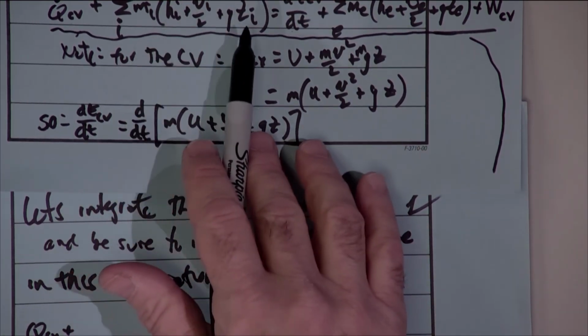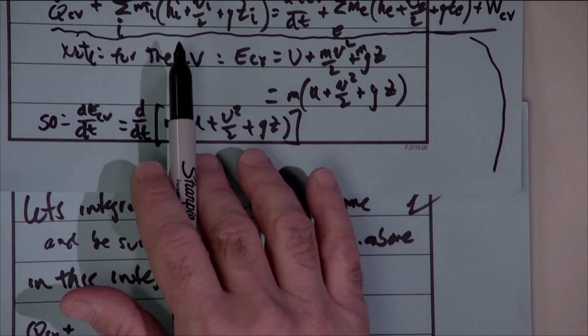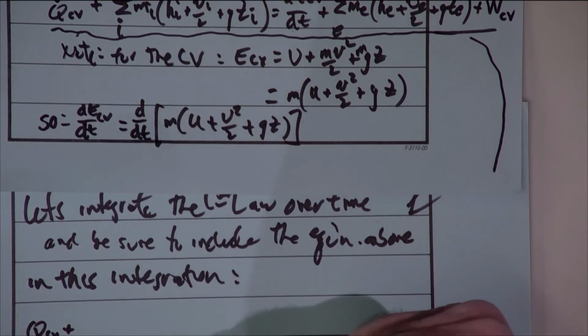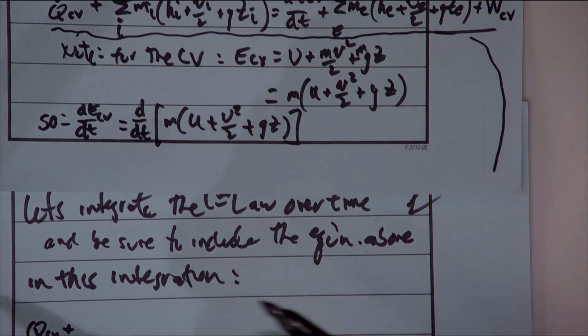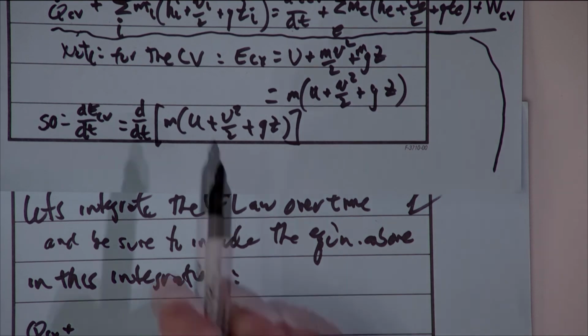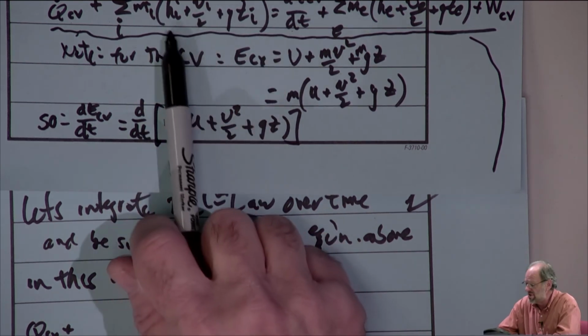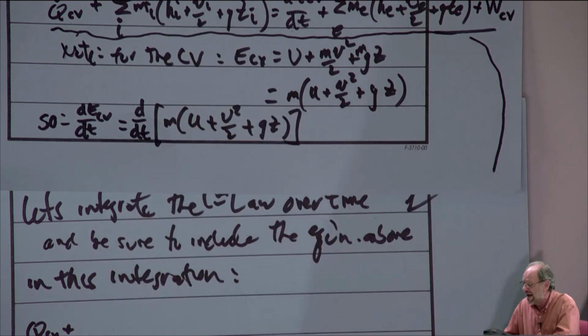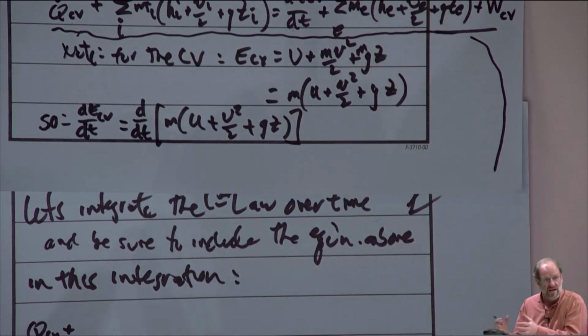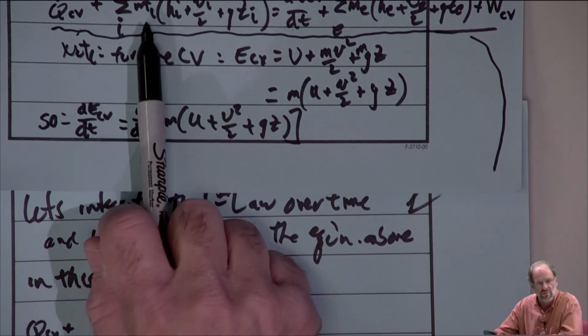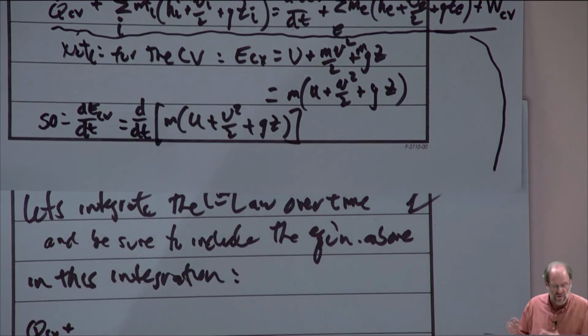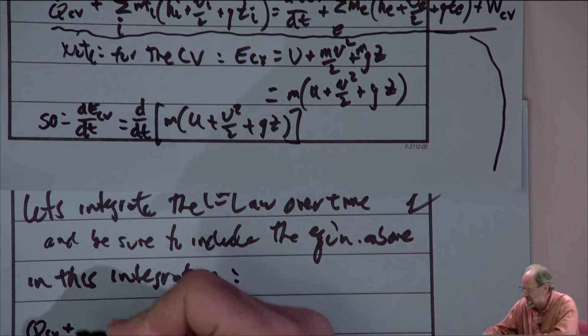If we integrate the next term, keep in mind that for these uniform flow problems, there is no change in the state at the inlet or at the exit. Whatever it is at the beginning of the problem is the same as it is at the end of the problem. So there's no change in the enthalpy, the velocity, the height. The state is the same. The only thing that then integrates is the mass flow rate term. Remember, the mass flow rate is really dm/dt, so if we integrate that, we just get the mass again.